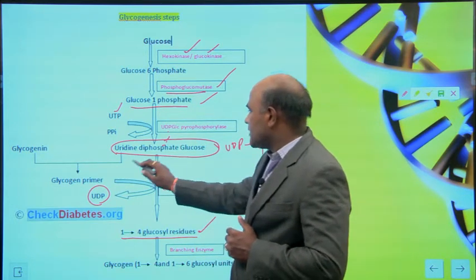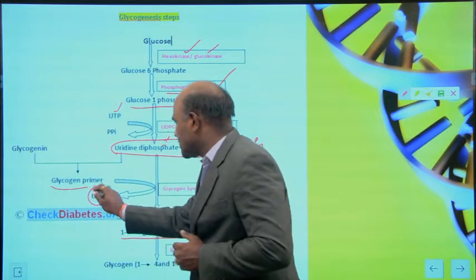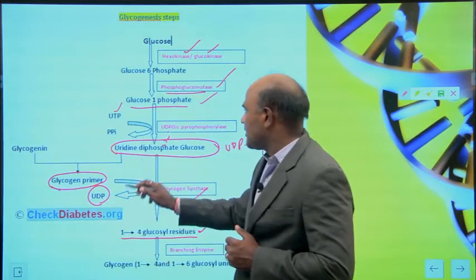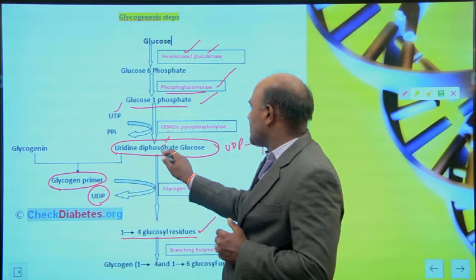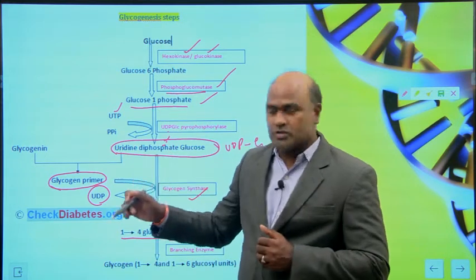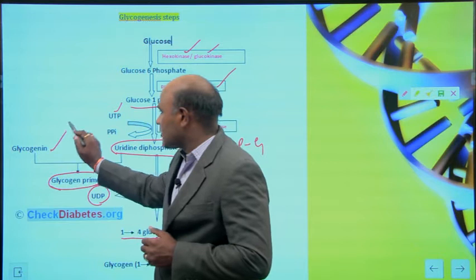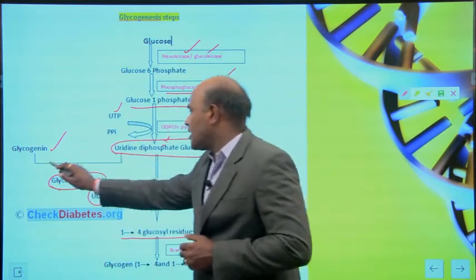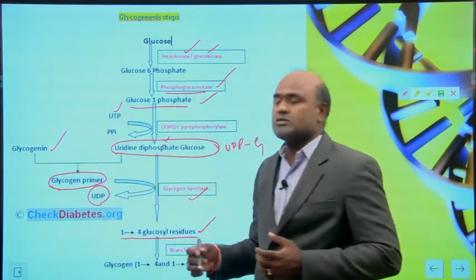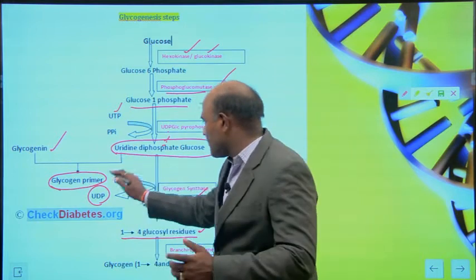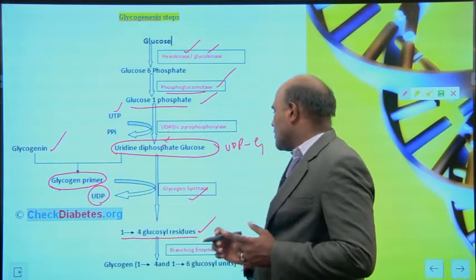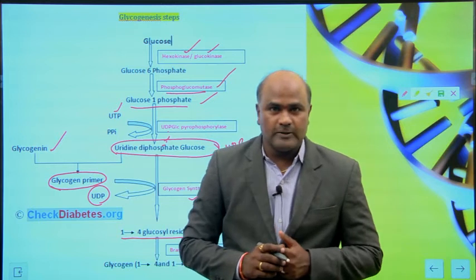Whereas in this process, if you want to produce a glycogen primer, uridine diphosphate glucose and glycogenin are both involved. That glycogen primer we are going to use with 1,4 glucosyl residues.